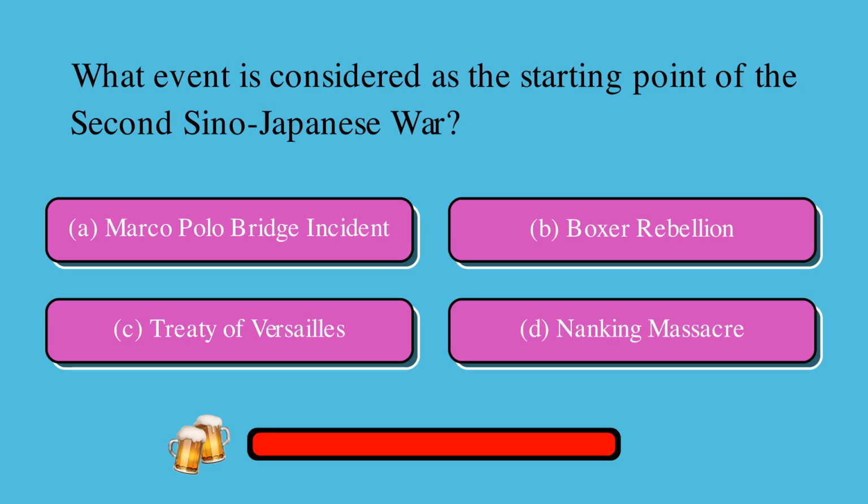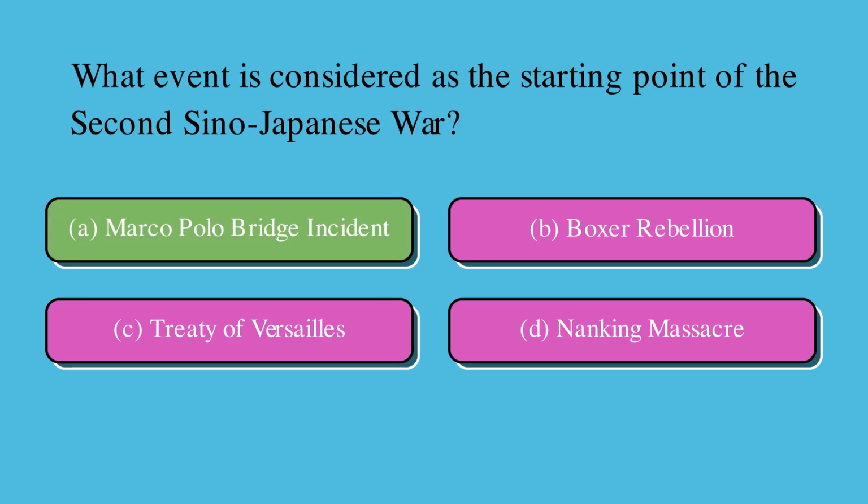What event is considered as the starting point of the Second Sino-Japanese War? Is it A, Marco Polo Bridge Incident, B, Boxer Rebellion, C, Treaty of Versailles, or D, Nanking Massacre? The correct answer is A, Marco Polo Bridge Incident.